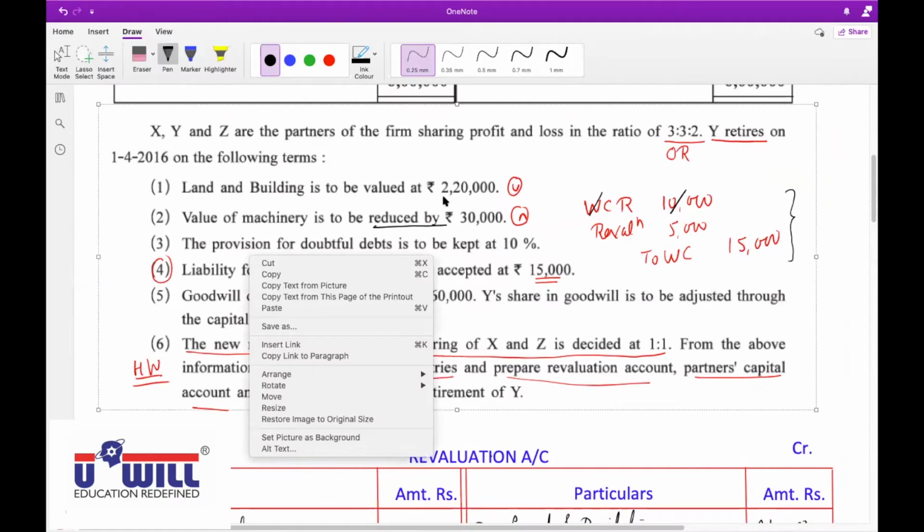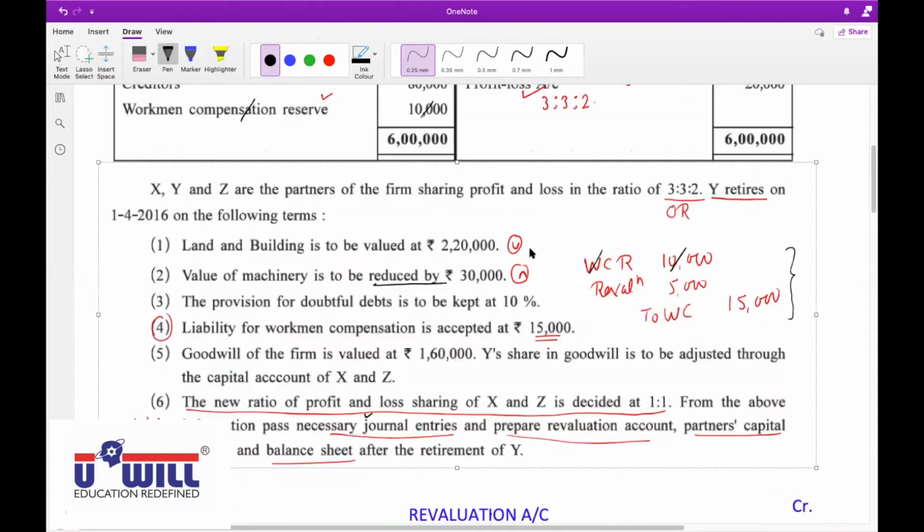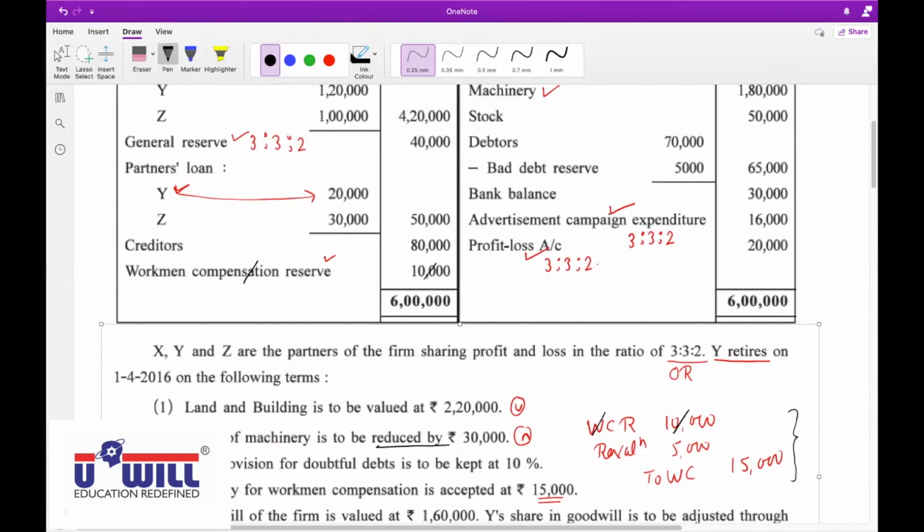Then liability, okay, provision for doubtful debts is to be kept at 10%. Provision for doubtful debts is to be kept at 10%. So, Hitarth Bhatt, unmute yourself. Yes, sir. Provision for doubtful debts is to be kept at 10%. Sir, actually, I have a doubt with that only. I was going to ask.